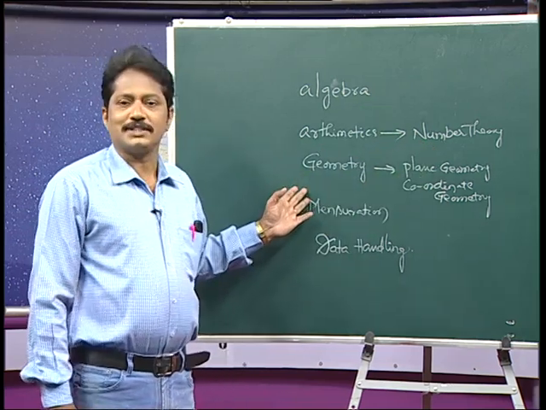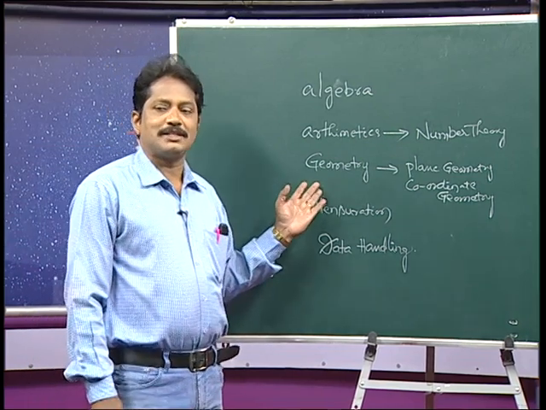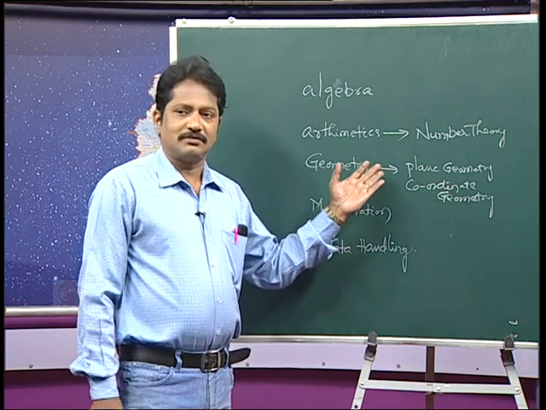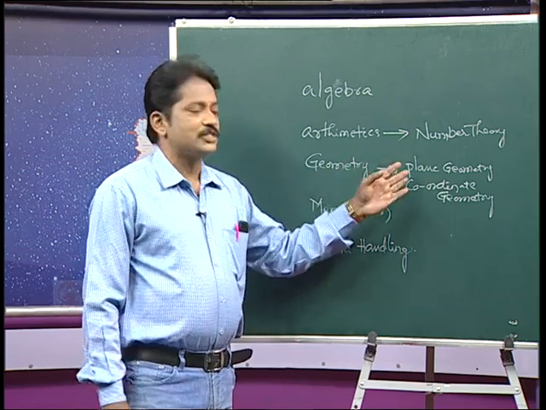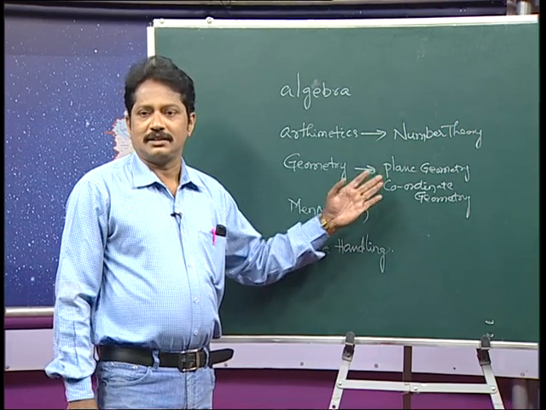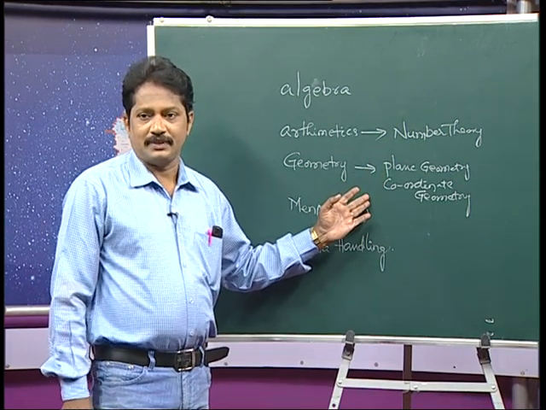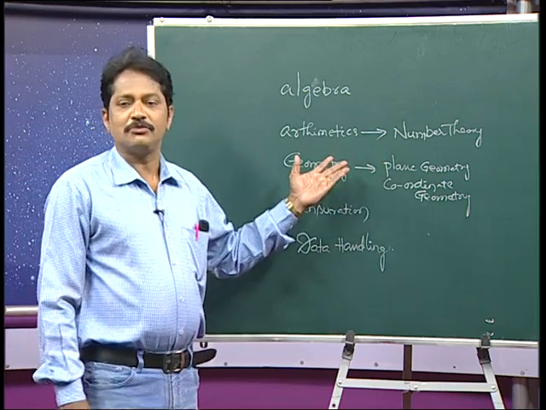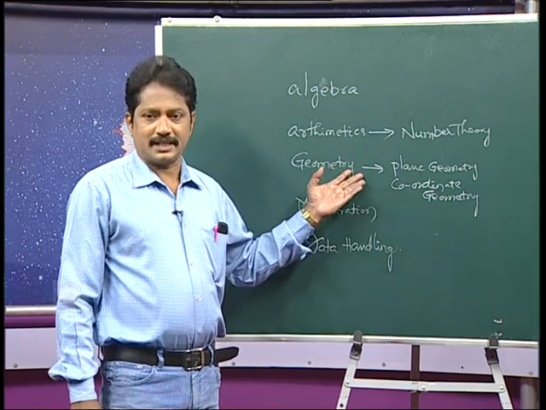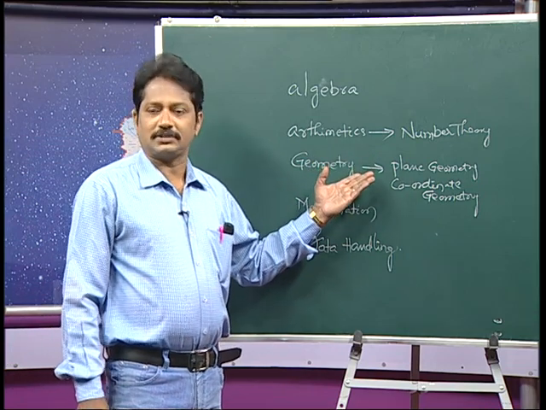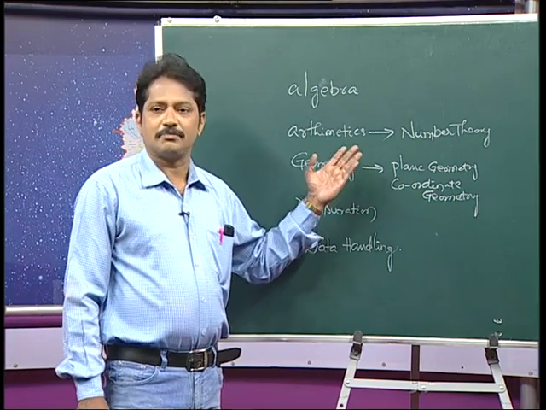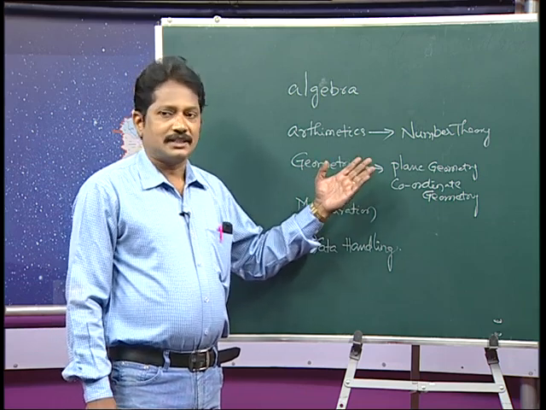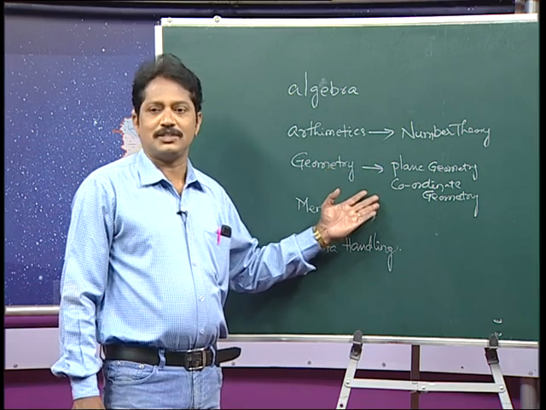Now, coming to the next one, geometry. You know that geometry is a very important area, and it is not a classification. Plane geometry we call simply plane geometry, and the next one is coordinate geometry. In plane geometry, you are going to learn about 2D plane figures like straight lines, triangles, quadrilaterals, polygons, circles and their properties, clear. And the extension of this is coordinate geometry.